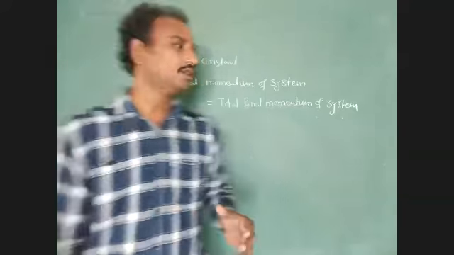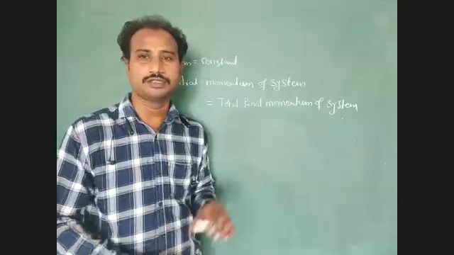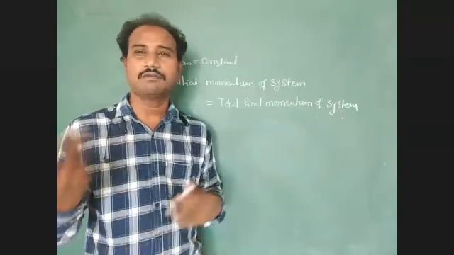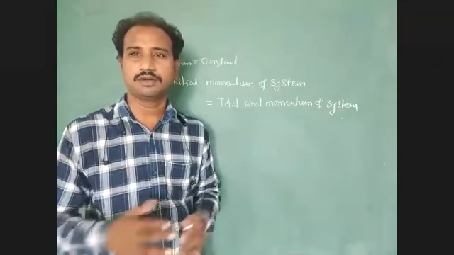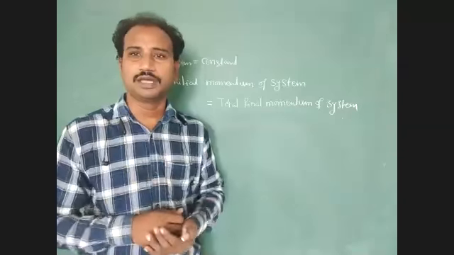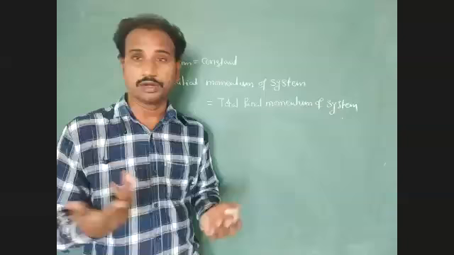The total initial momentum of the system equal to total final momentum of the system. I can explain this condition with many examples. You have to note down that example problem. After that, we have to start the worksheet.